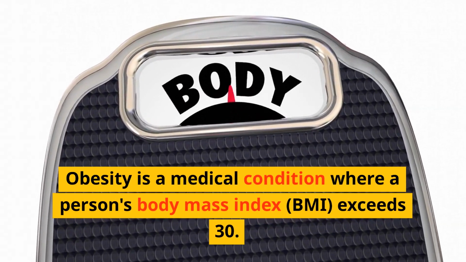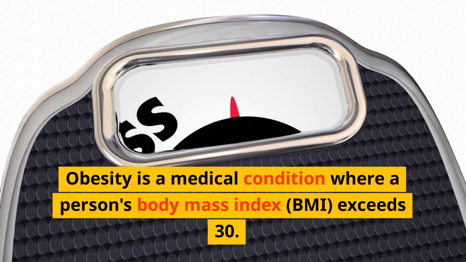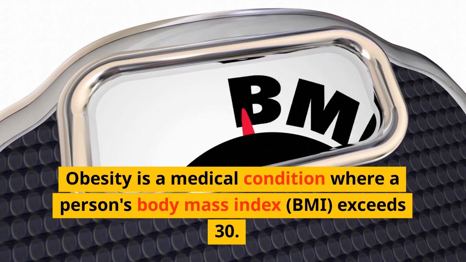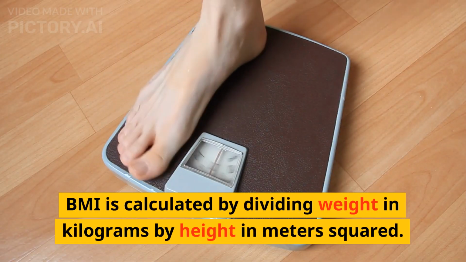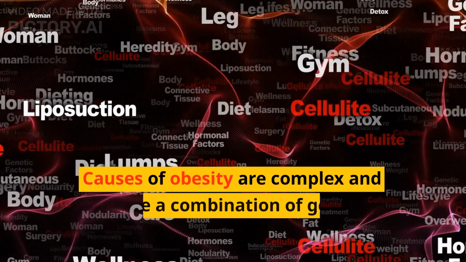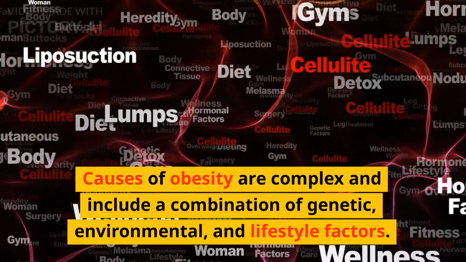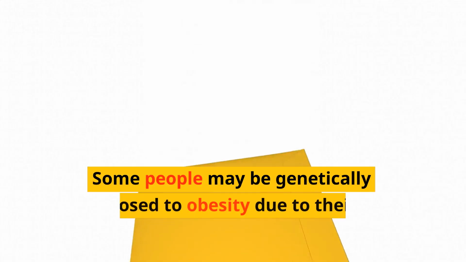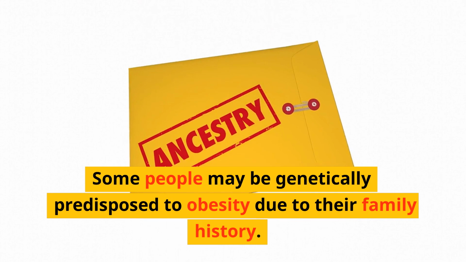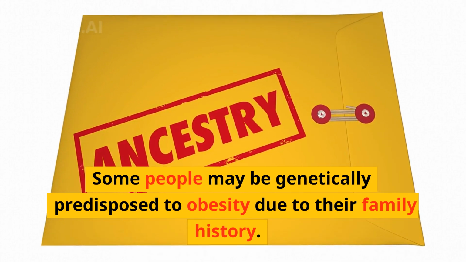Obesity is a medical condition where a person's body mass index, BMI, exceeds 30. BMI is calculated by dividing weight in kilograms by height in meters squared. Causes of obesity are complex and include a combination of genetic, environmental, and lifestyle factors. Some people may be genetically predisposed to obesity due to their family history.